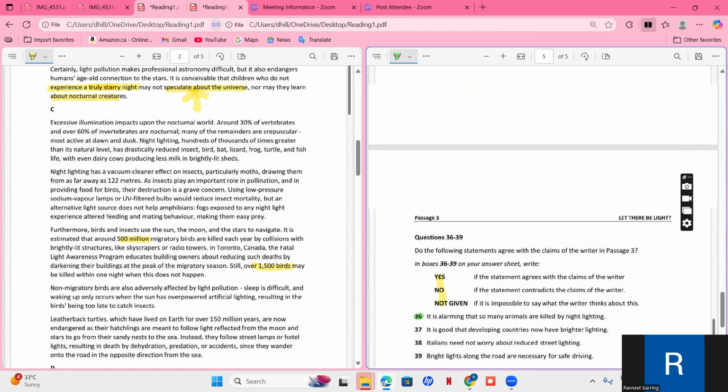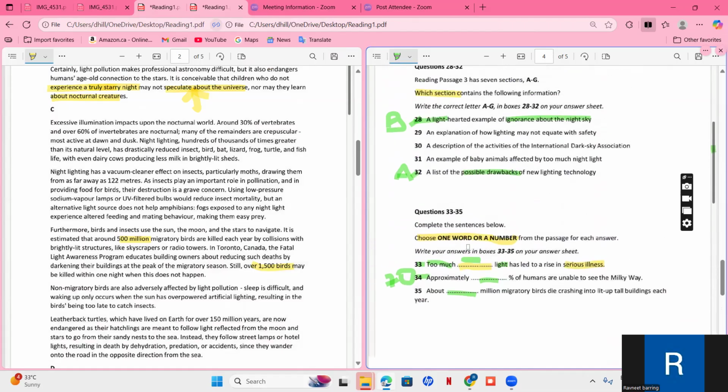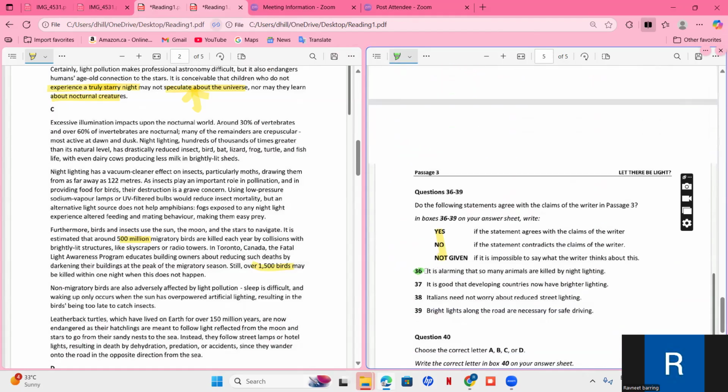Okay, so no problem. We'll move towards the passage, paragraph C. This is a long one, so we should be very careful if we are able to find anything. We'll surely be able to find the answer to 35 from here, and then we'll understand the entire thing if we are able to find any one of these, or 36.